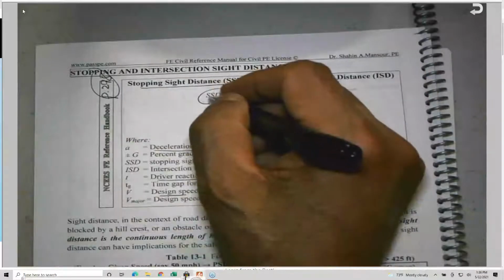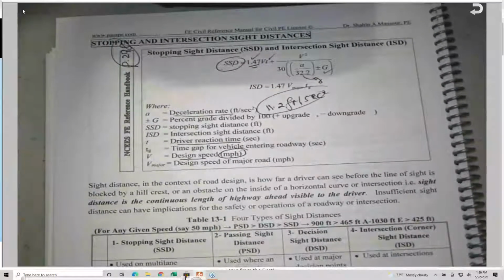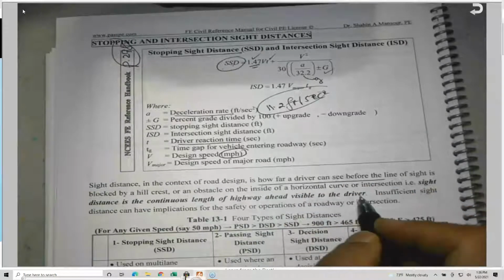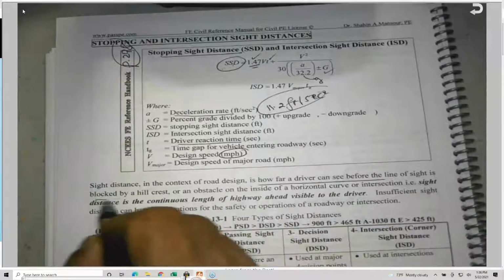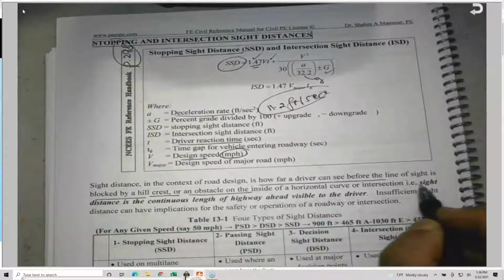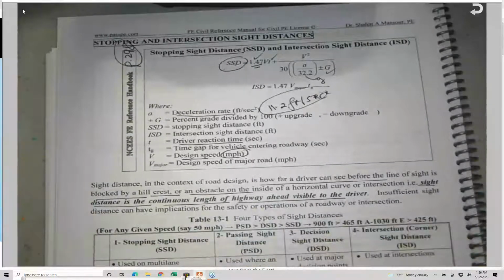What is the stopping sight distance, by the way? I explain it here: it is the minimum distance required to come to a complete stop when you see an object. Sight distance is how far the driver can see before the line of sight is blocked with a hill crest or an obstacle and so on. So the sight distance is a continuous length of highway ahead that is visible to the driver.